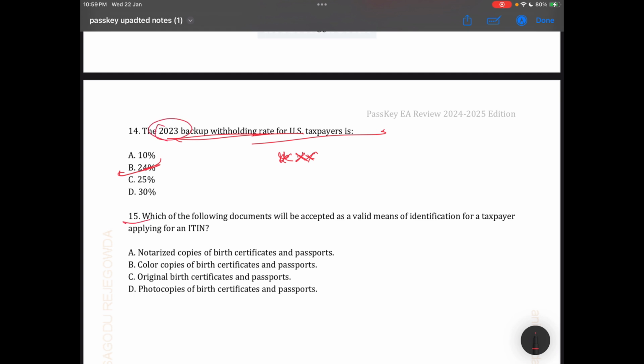Which of the following documents will be accepted as a valid means of identification of a taxpayer applying for the TIN? The notary copy, no. Color copy, no. Original birth certificate and passport will be your valid identification documents for a taxpayer applying for the TIN, not a photocopy.